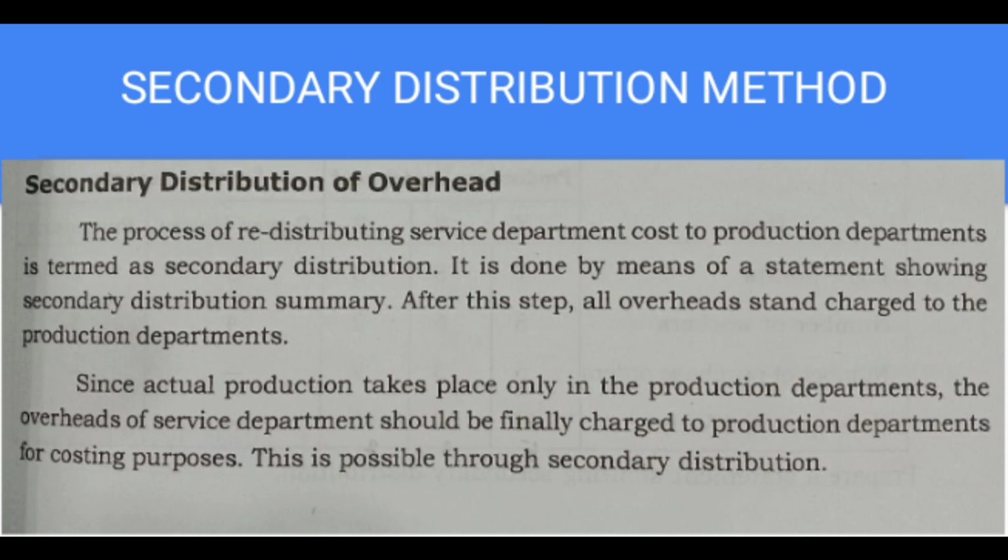Here, the total of overheads obtained in service departments through allocation and apportionment of overheads are reapportioned to the production departments for making the production departments to bear the entire expenses on production. That means the actual production takes place only in the production departments. The overheads of service department should be finally charged to production departments for costing purpose. For that, we will prepare secondary distribution summary.